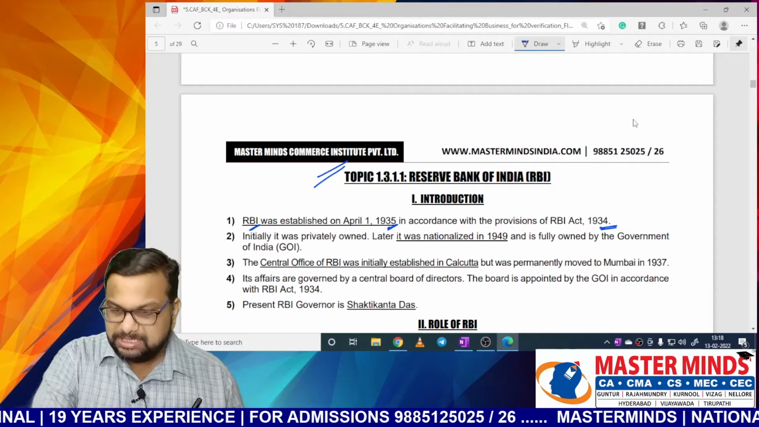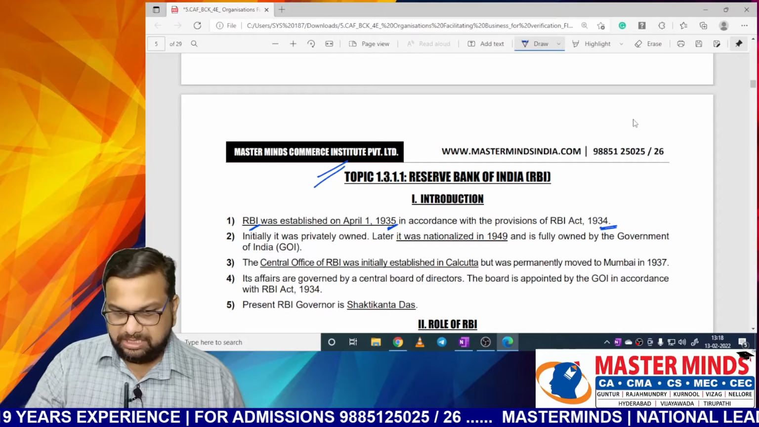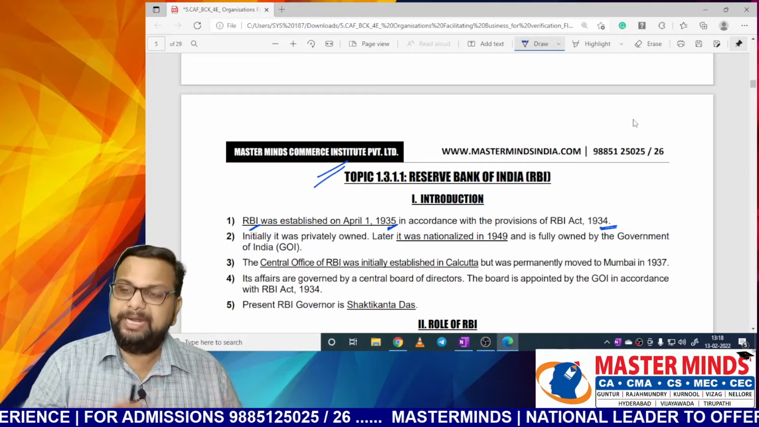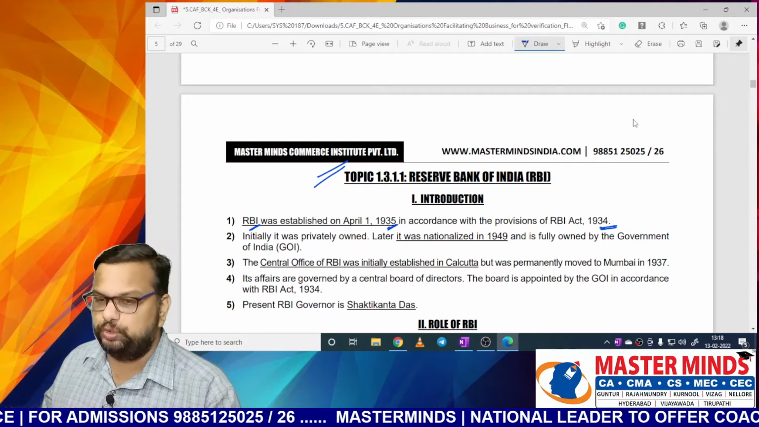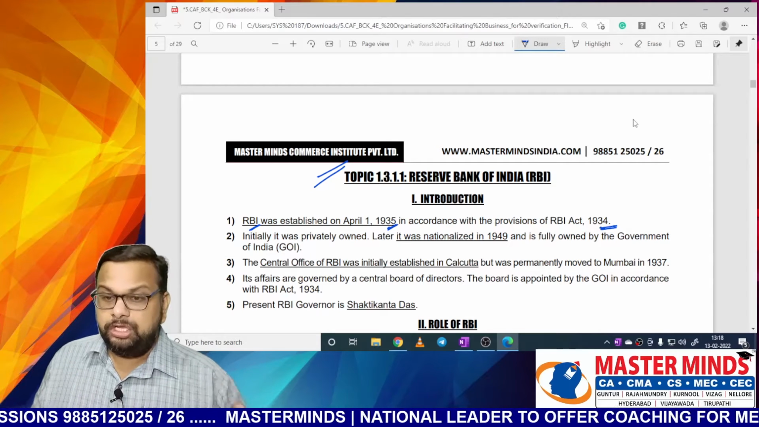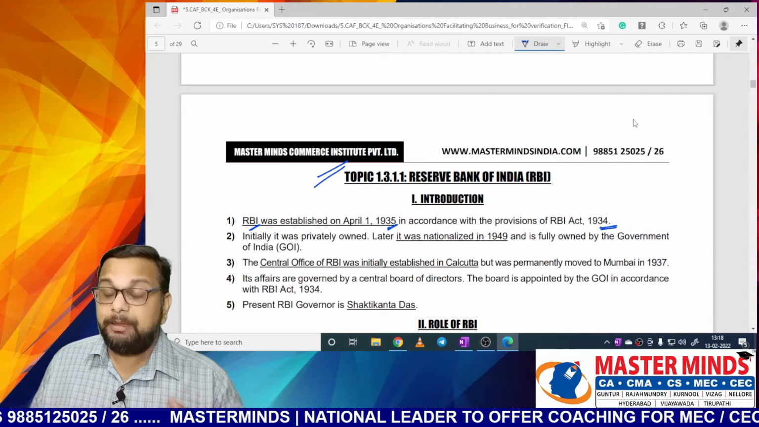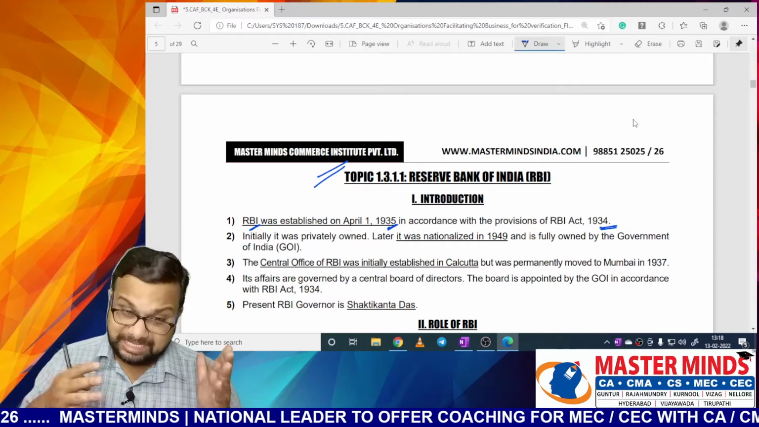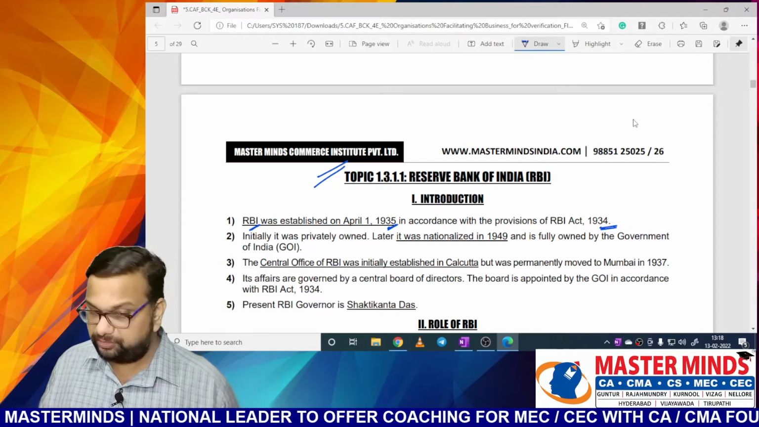Once the government comes up with a policy, it will convert that policy into an act, and in order to implement that act, it needs an institution or structure. So it will establish that institution or structure. So we came up with the RBI Act in 1934, and in order to implement that act, we established RBI on 1st April 1935.